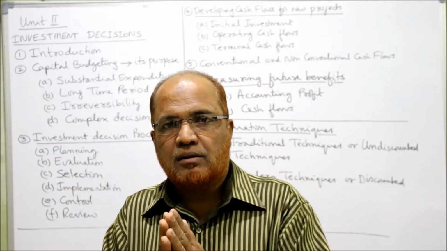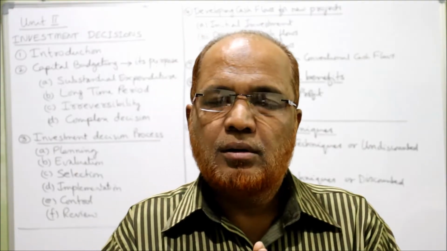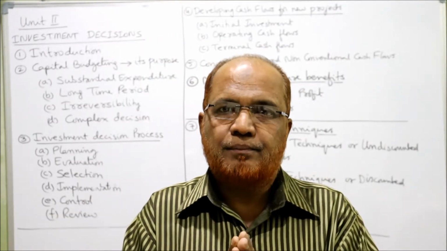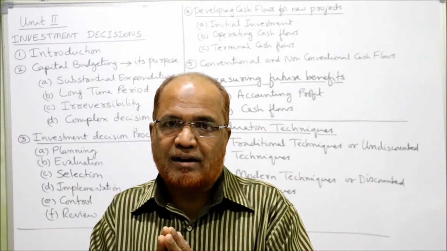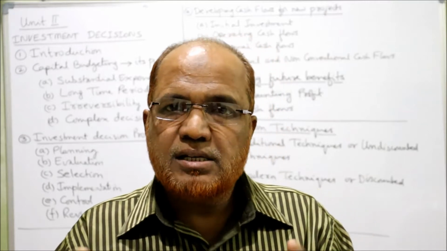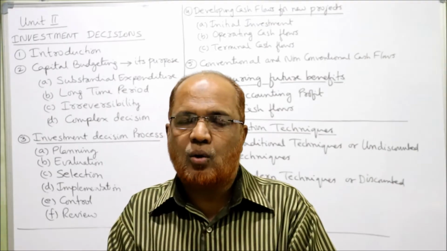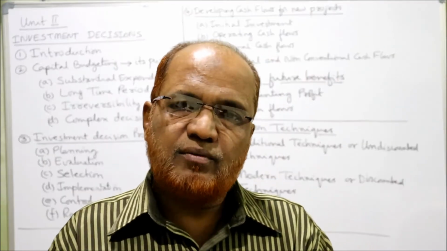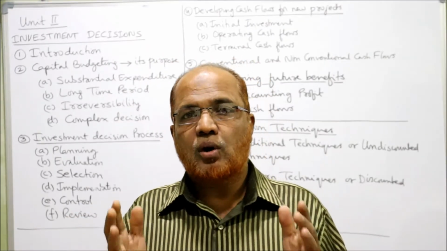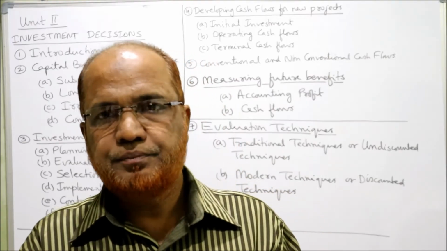Examples of capital expenditure are purchasing a machine, a plant, or a building, setting up a factory or a branch, and increasing capacities, where investments have to be made now, but the benefit will accrue over a long period of time. These are called capital projects, and the expenditure is called capital expenditure.